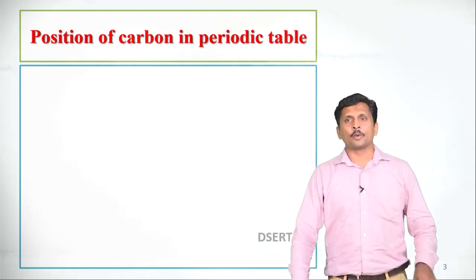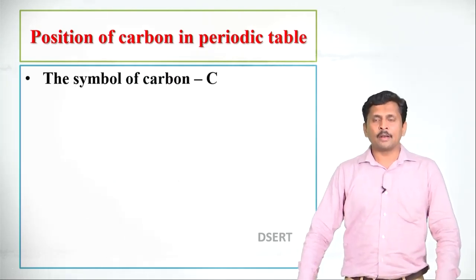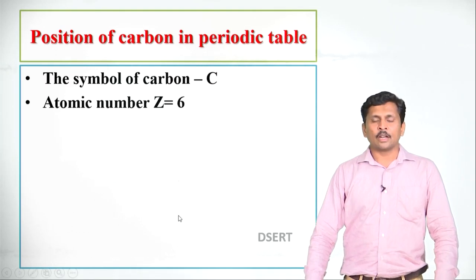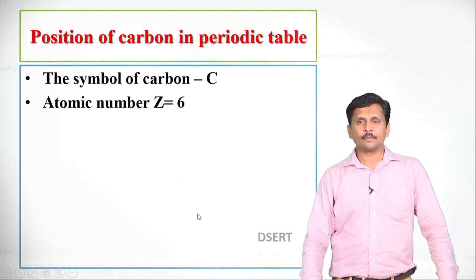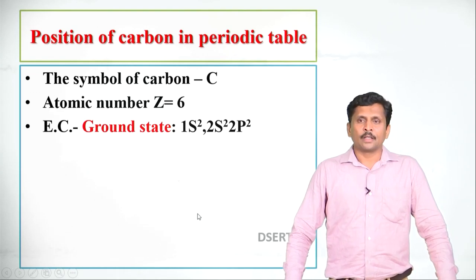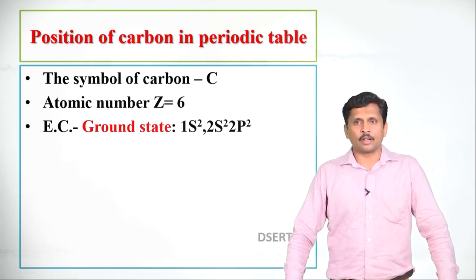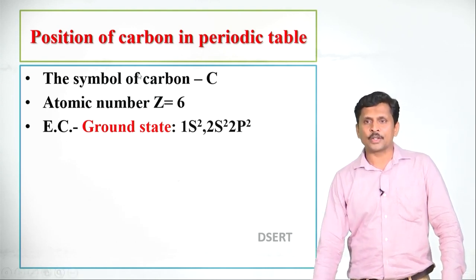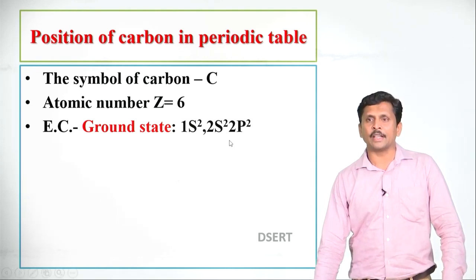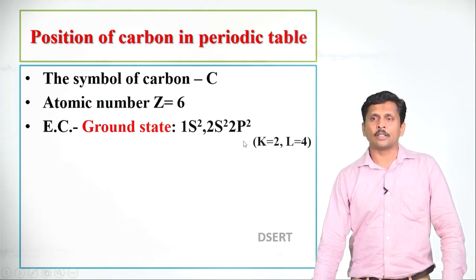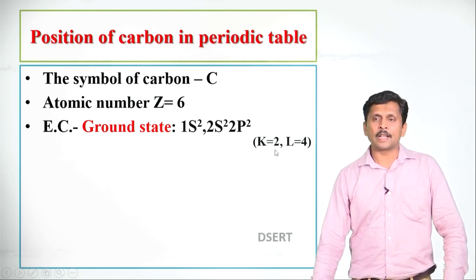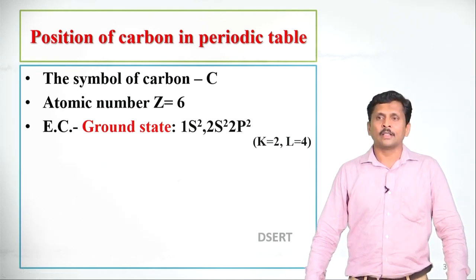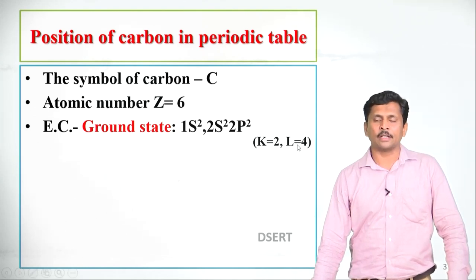Let us discuss the position of carbon in the periodic table. The symbol of carbon is C. The atomic number of carbon is 6. Electronic configuration: carbon exhibits two types of electronic configuration. One is 1s2, 2s2, 2p2. Here the first shell is completely filled. The second shell is half filled because the first shell is K. The maximum capacity of K is 2 electrons. The maximum capacity of L shell is 8 electrons. So carbon in the second shell is half filled.